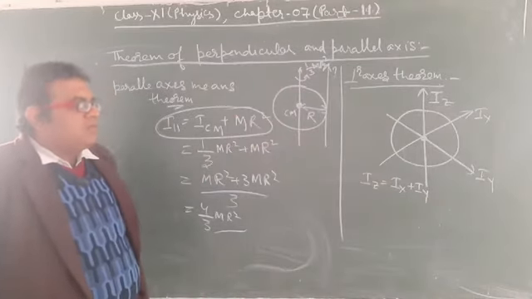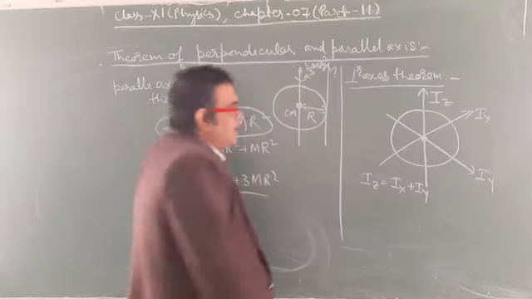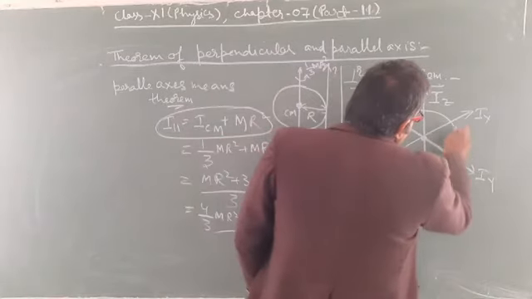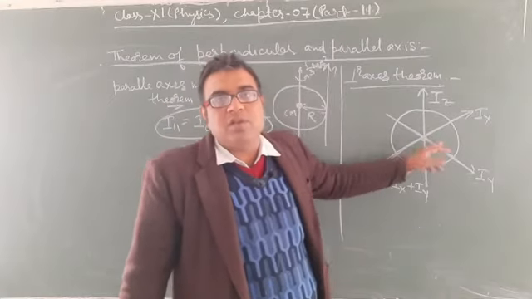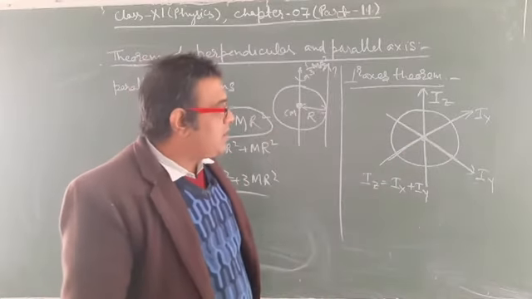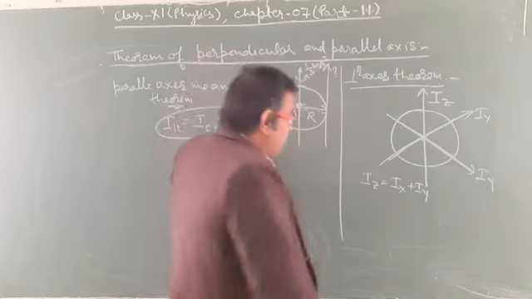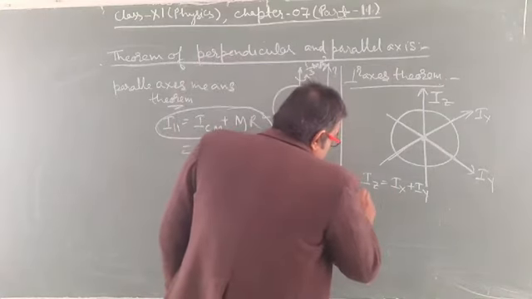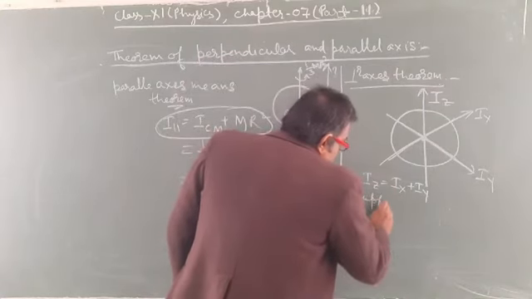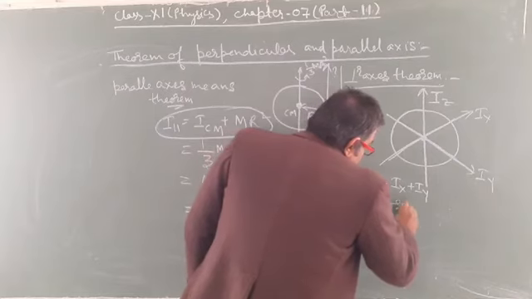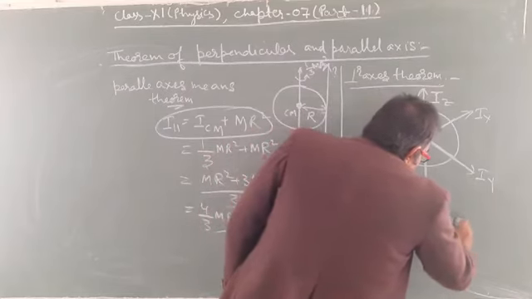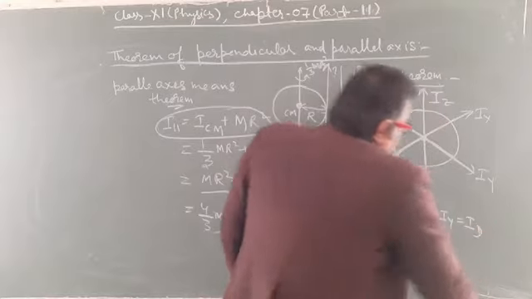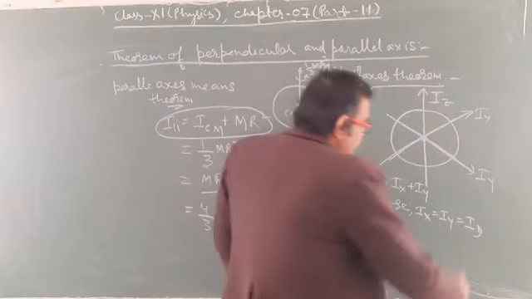If the moment of inertia is taken along the diameter, this is the diameter and this is the diameter, and this body is symmetrical about both diameters, so the moment of inertia along its diameter will be the same. Suppose it is given that Ix is equal to Iy is equal to Id, by symmetry.